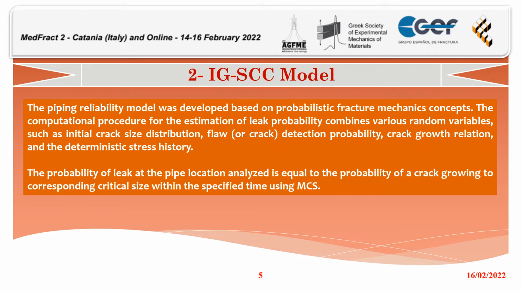The piping reliability model was developed based on the probabilistic fracture mechanics concepts. The computational procedure for the estimation of leak probability combined various random variables, such as initial crack size distribution, flaw or crack detection probability, crack growth relation, and the deterministic stress history. The probability of leak at the pipe location analyzed is equal to the probability of a crack growing to the corresponding critical size within the specified time using Monte Carlo simulation.